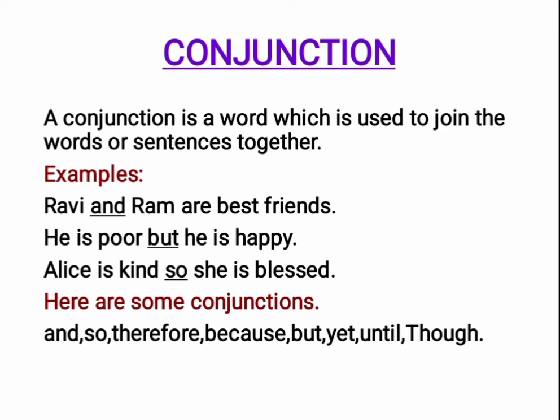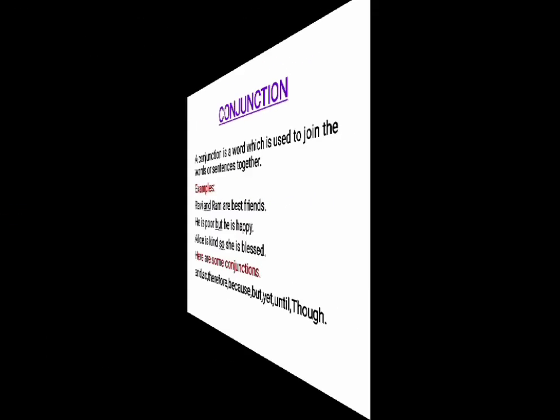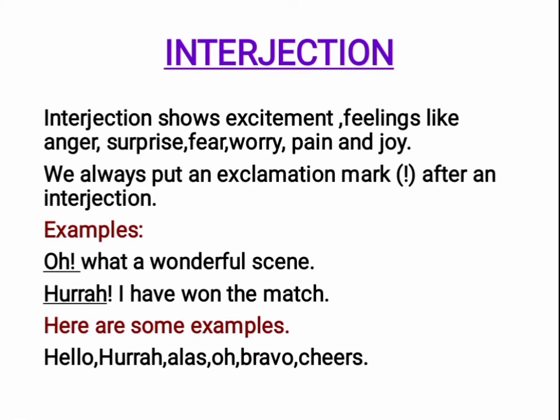Next one, interjection. What is an interjection? Interjection shows excitement and feelings like anger, surprise, fear, worry, pain and joy. We always put an exclamation mark after an interjection.